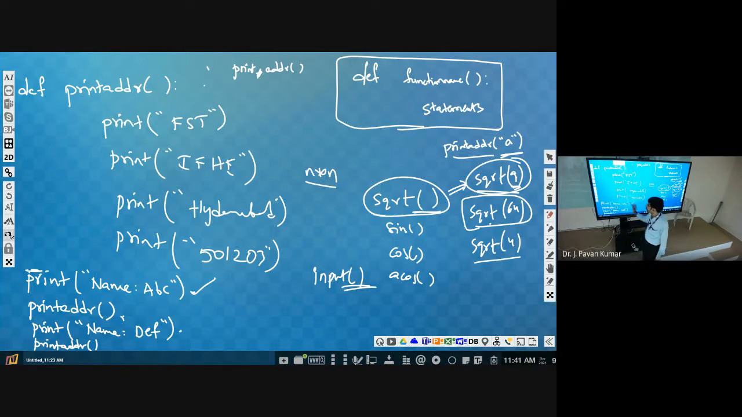Understand? Now let us consider the requirement: I will be calling print address by providing the name. Like I will be providing ABC as the name to print address. Then it should print that name as well as this entire address. Try to understand here.